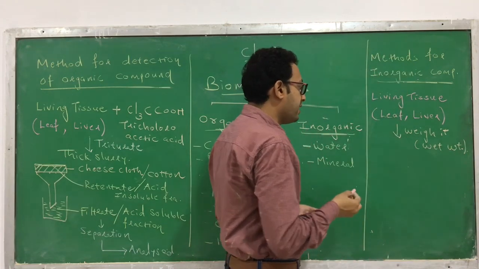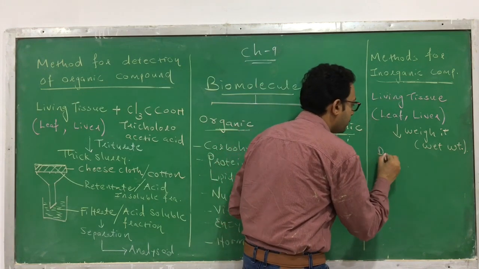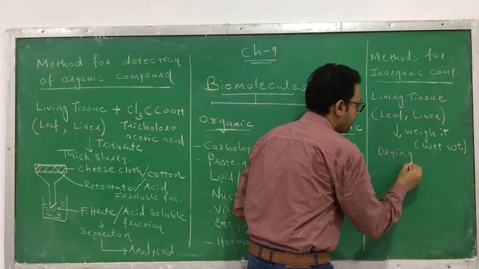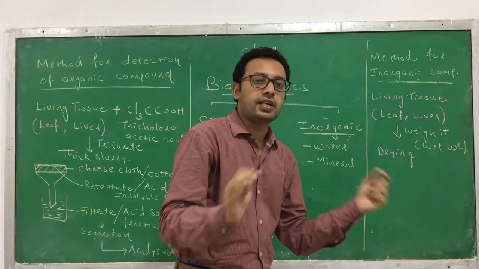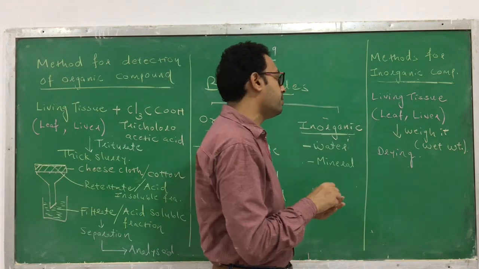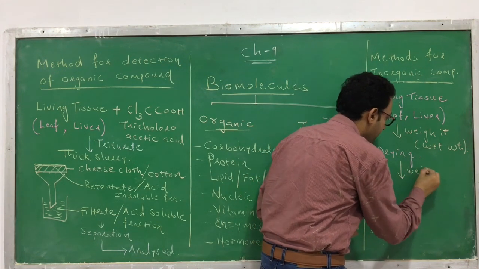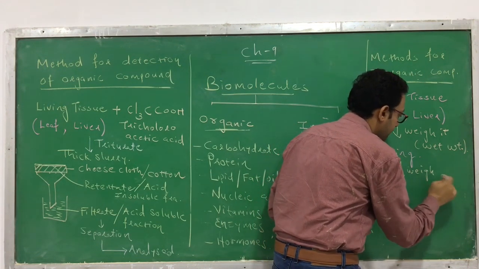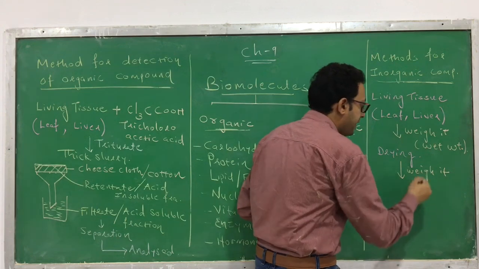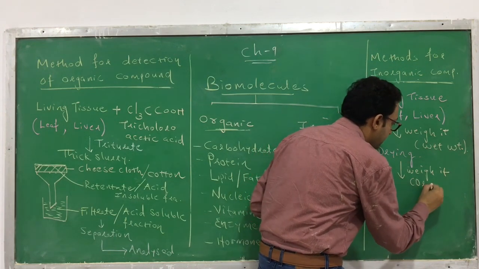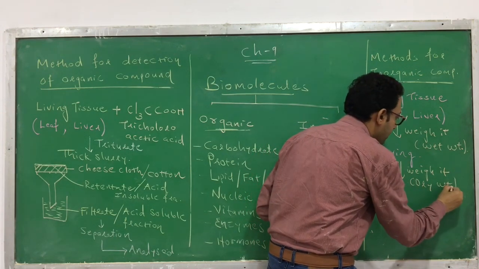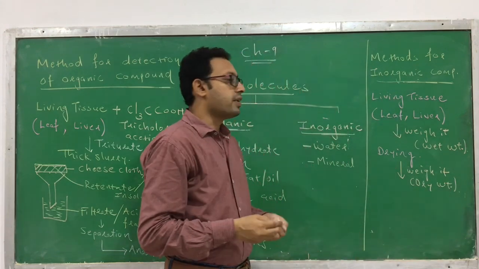Then after weighing, it is subjected to drying. When it is sufficiently dried and all the content is evaporated, you weigh it again, and the weight obtained is called the dry weight.